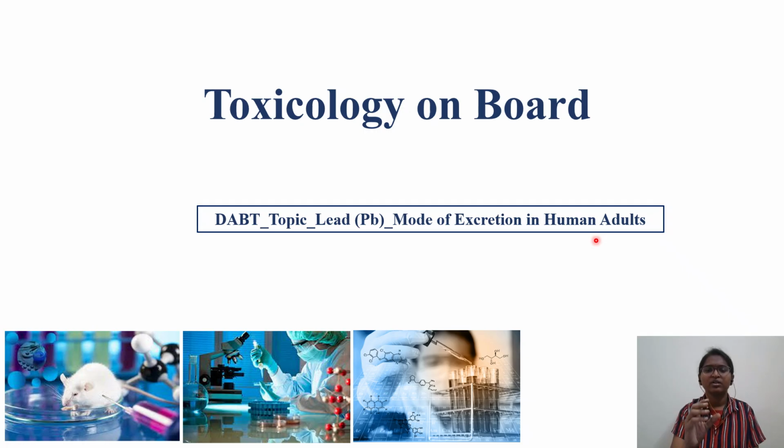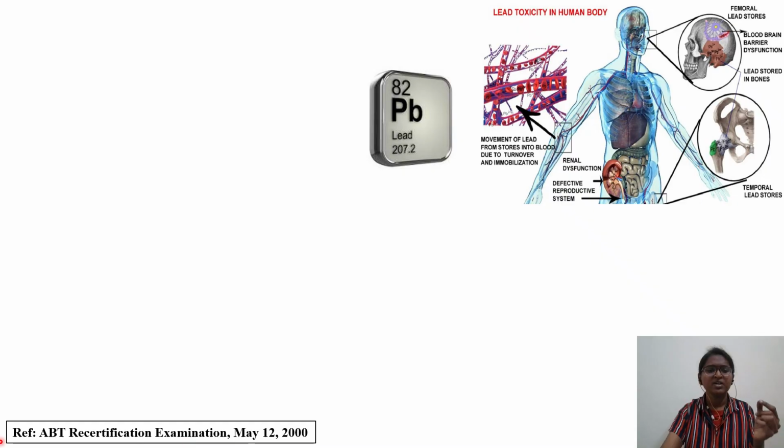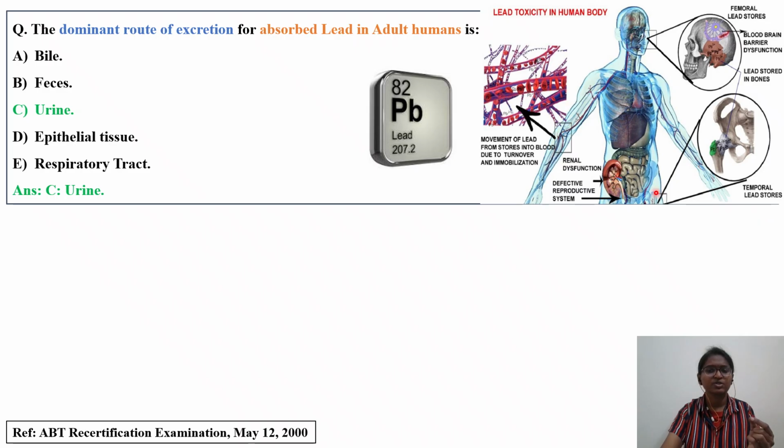So let's see what important things in this video we can learn with respect to lead kinetics or its excretion. How the excretion is different in animals, in the case of rats, as well as in human adults, or in infants or susceptible populations. So let's directly dive into the question. This question is taken from the ABT recertification examination, May 2000. The next couple of videos will be from this exam question paper only.